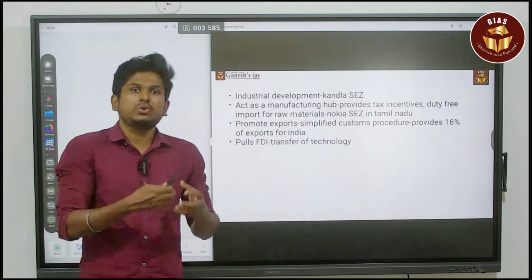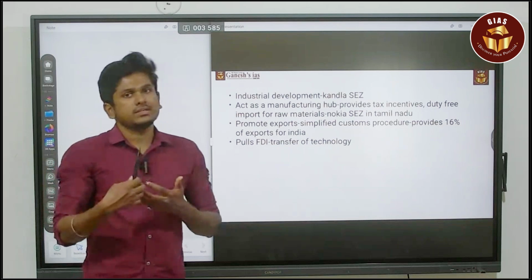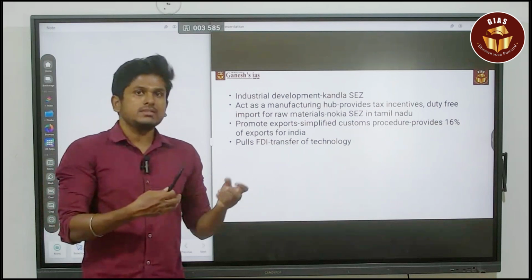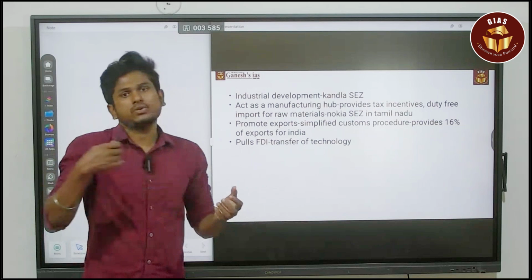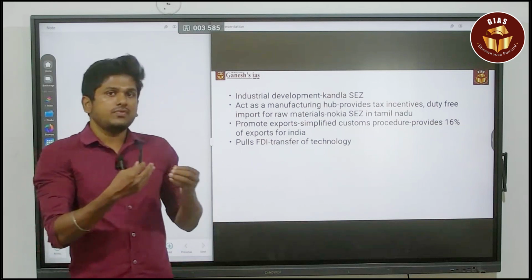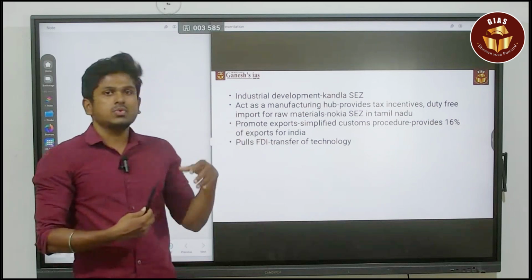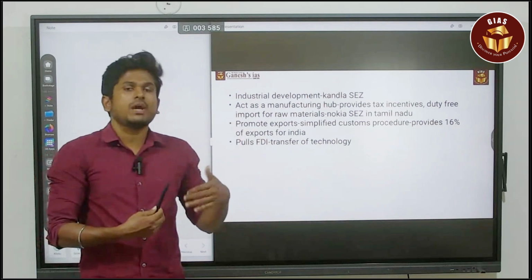That is called a weight losing industry. Next is the weight gaining industry, where the raw material weighs less compared to the product. For both weight gaining and weight losing industries, the SEZ is one of the appropriate regions to do the manufacturing activities.